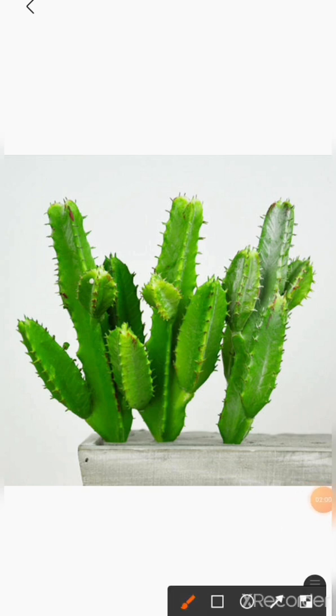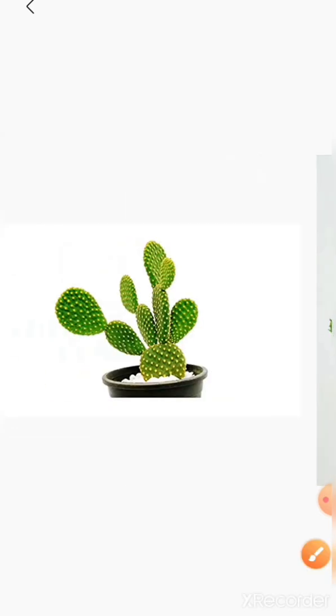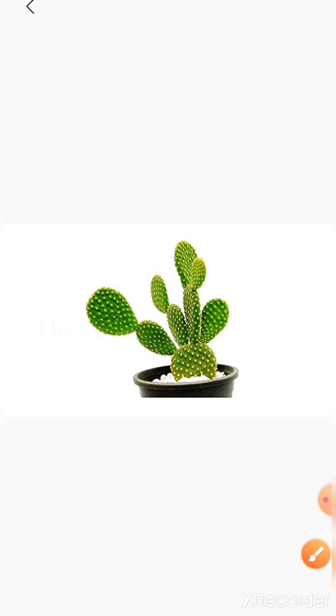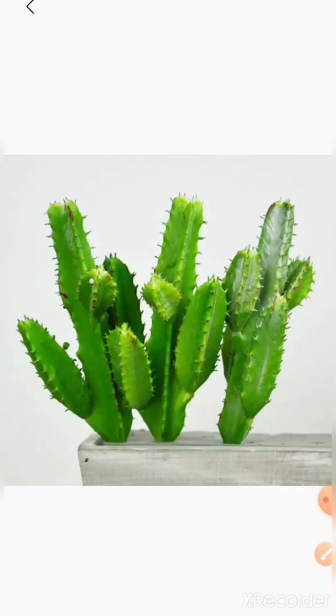You can see here, leaves are modified into spines. The spines prevent loss of water and also protect the plant from animals. Here you can also see the picture of a cactus plant. Its leaves are modified into spines.